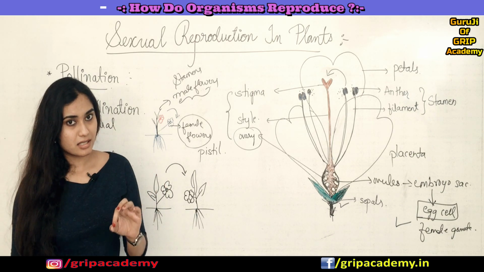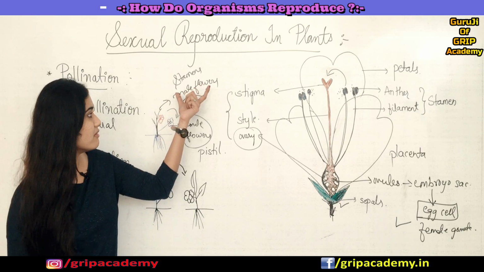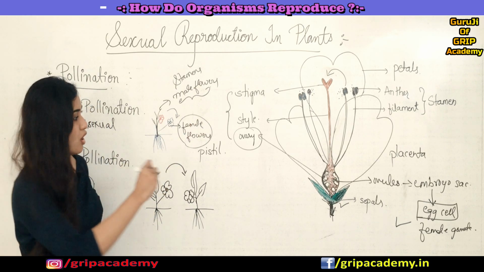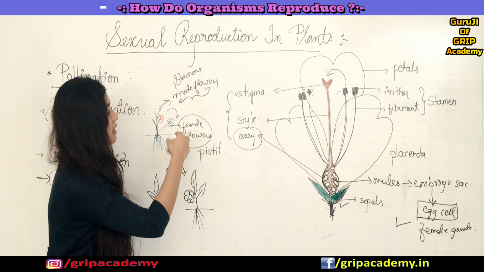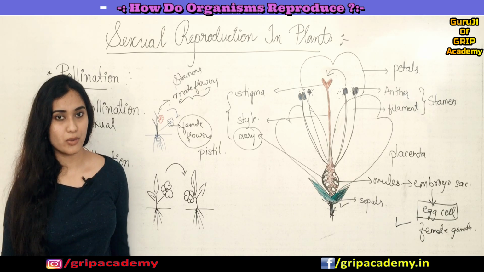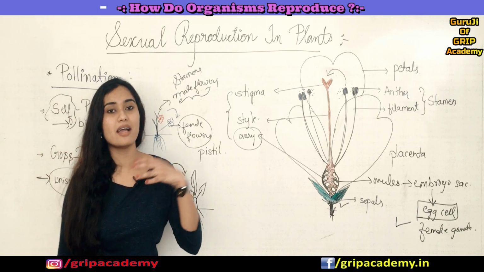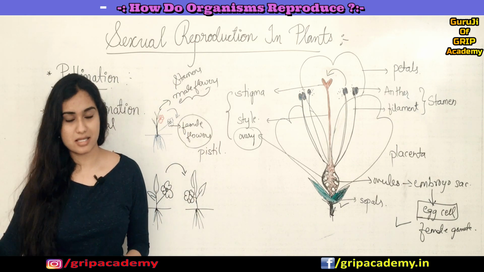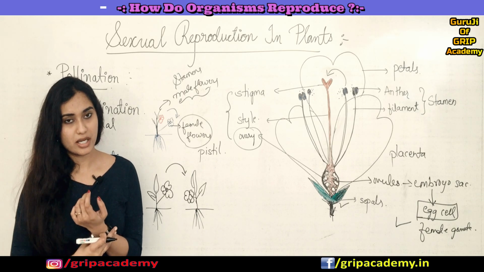So if a plant is bearing male flowers, you can call it a staminate flower, or if the flowers are female, you can call it a pistillate flower. Staminate flower means it has only stamens, and pistillate flower means it has only pistils, which is nothing but the female reproductive part.